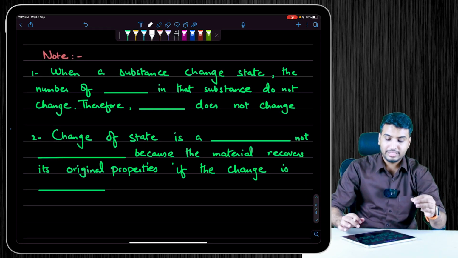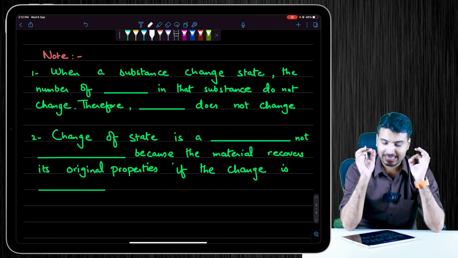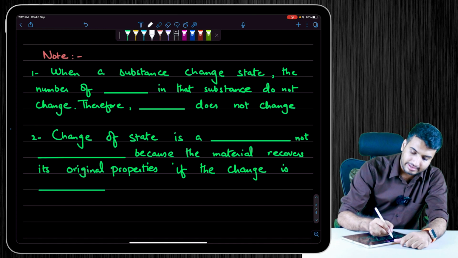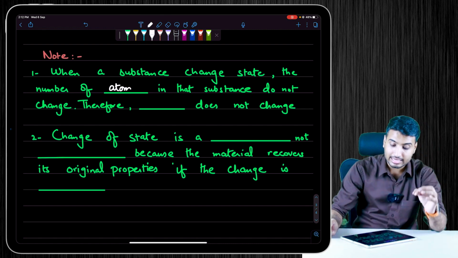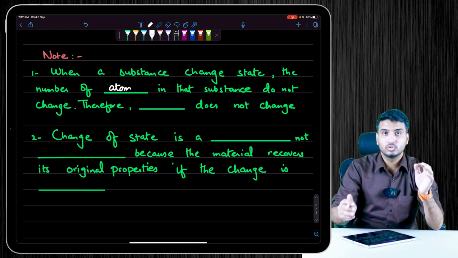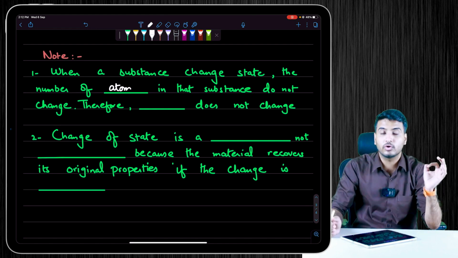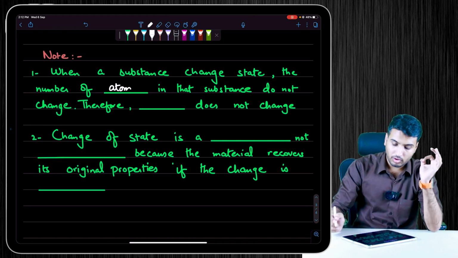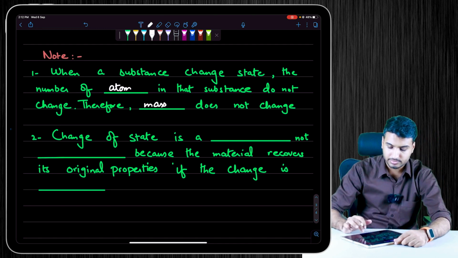Alright, so basically whenever a substance changes state, the number of atoms in that substance does not change, right? So whenever there is a change of state, the number of atoms would not change. So therefore, mass will also not change.